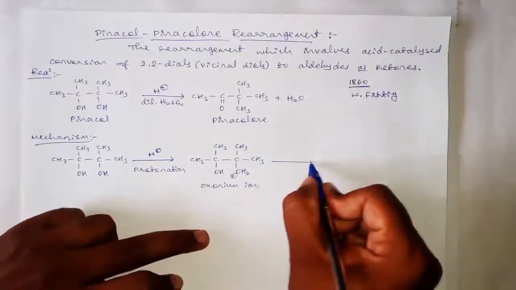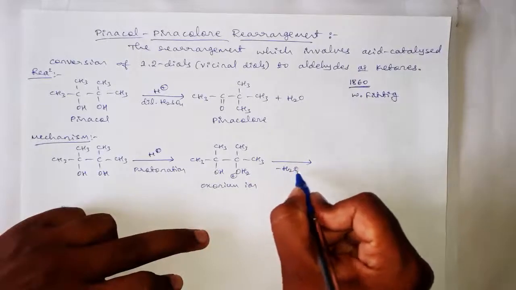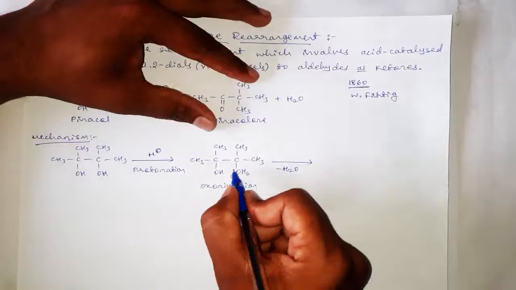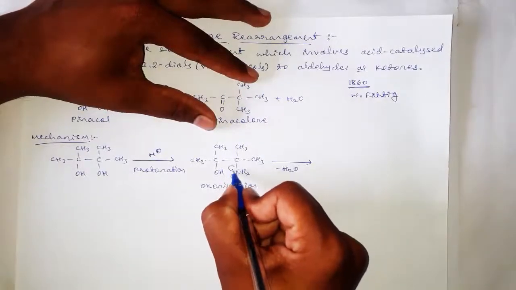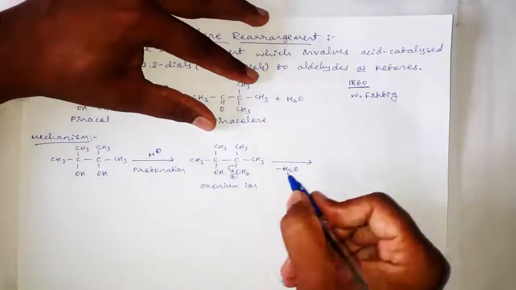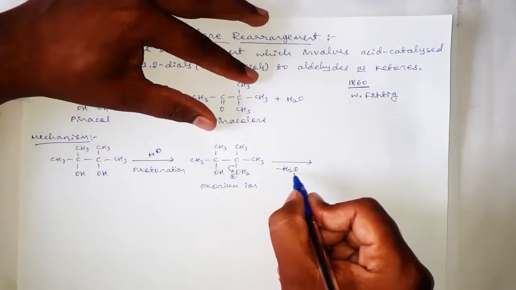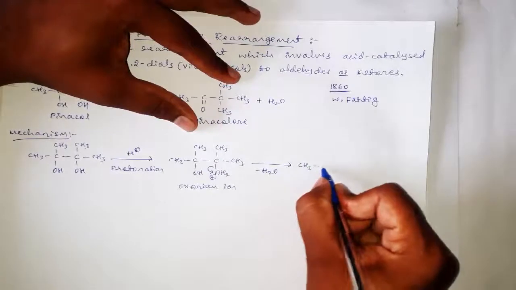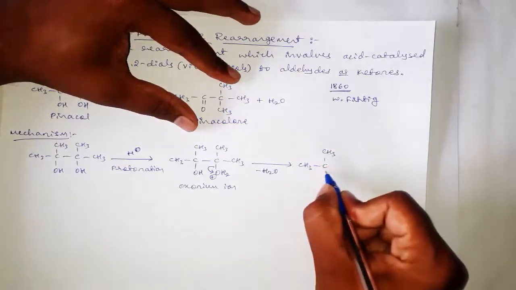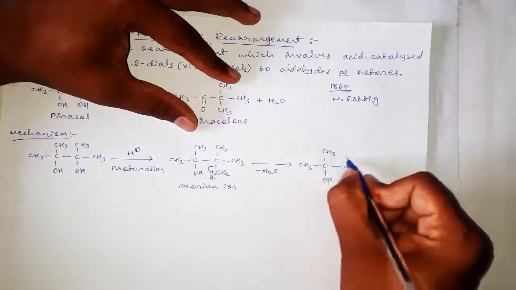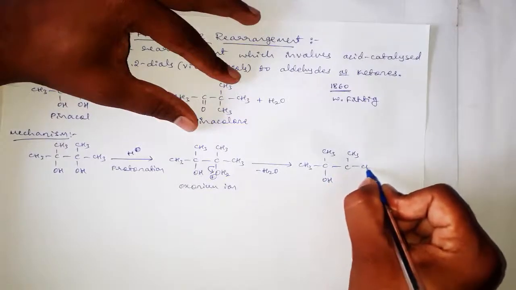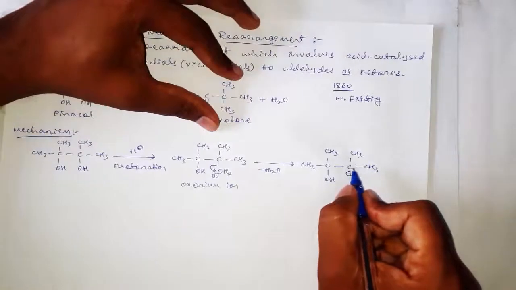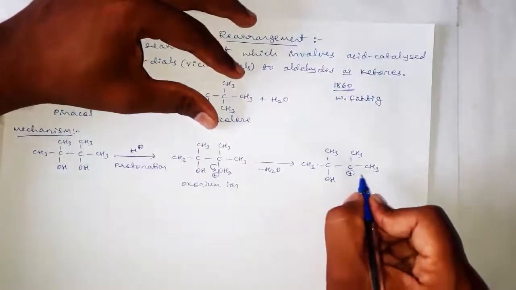In the next step, dehydration takes place, meaning the loss of a water molecule. This oxygen with positive charge will drag this bonded pair of electrons towards itself and eliminate as a water molecule, and it forms a carbocation, OH C CH3 CH3 plus. This carbon with only 3 bonds is having a positive charge, that is a carbocation.